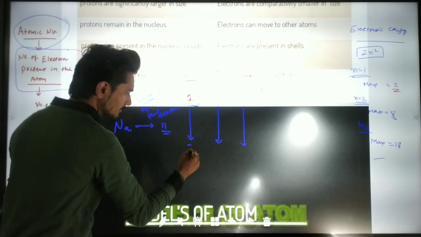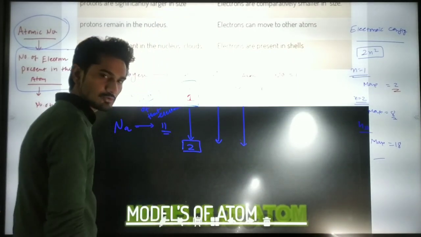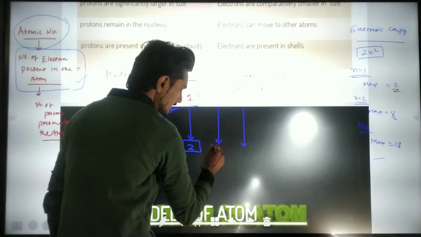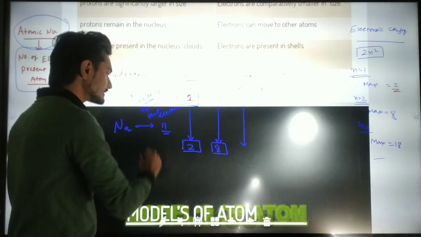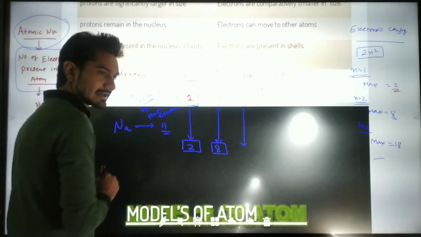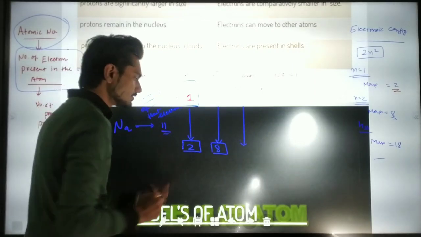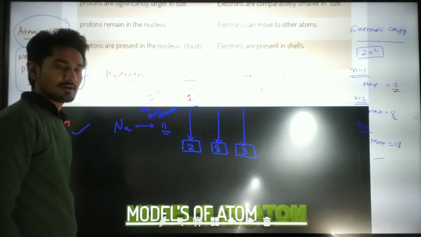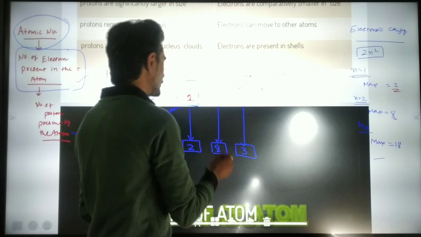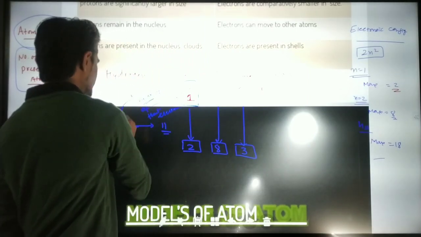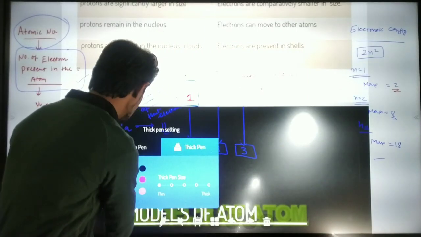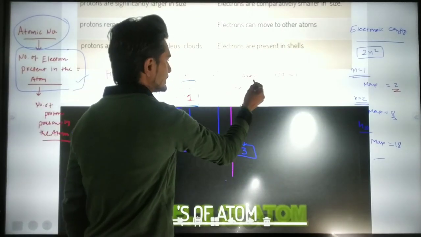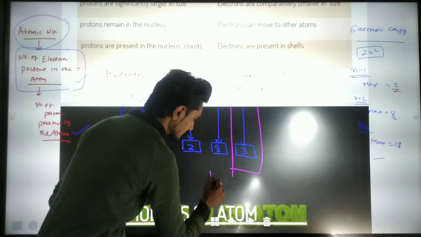So in the first orbit the maximum number of electrons can be 2. Now in the second orbit we have seen that the maximum can be 8. And in the third orbit, how many electrons are now pending? So we can see that 3 electrons are pending. So we can assume what the valency for sodium is. We can understand that the valency for sodium is 3.